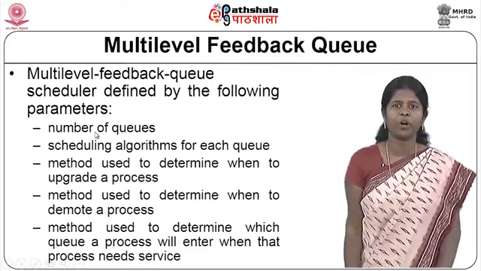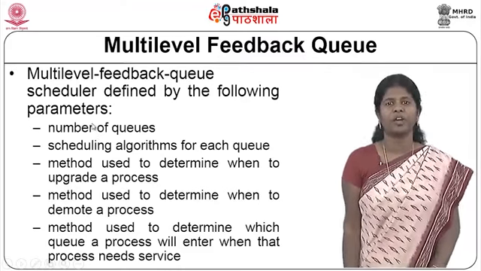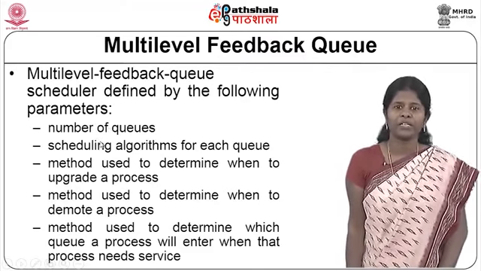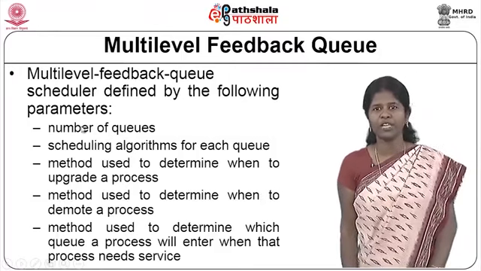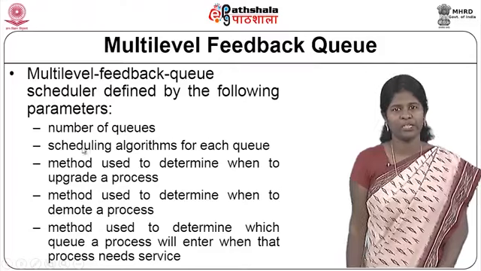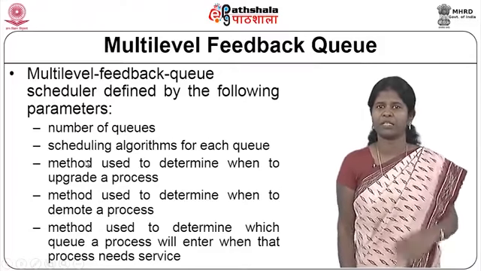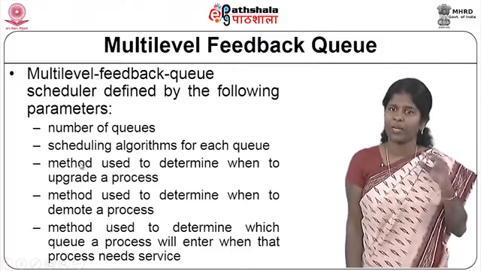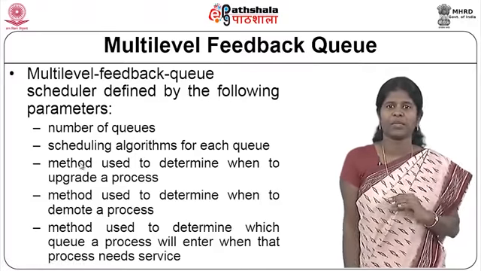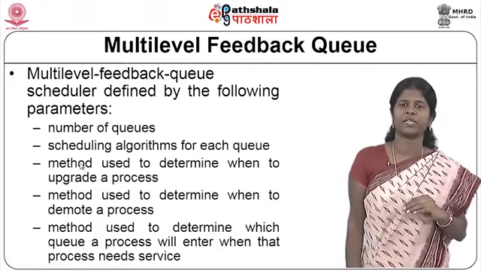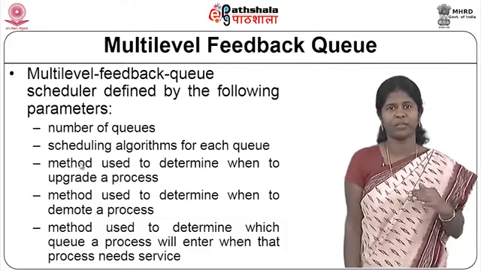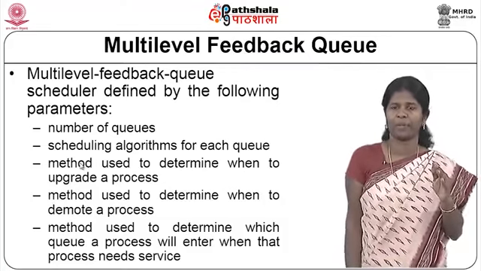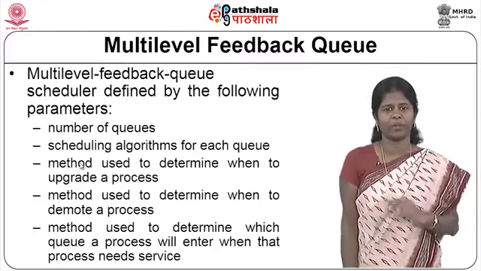You need to decide how many queues you are going to allow, and what kind of scheduling algorithm should be applied for each queue. Then, when there are processes in each of the levels, you need to decide which processes will move to an upper level, because we are going to give a higher priority to the ones in the upper level and a lower priority to the ones in the lower level.